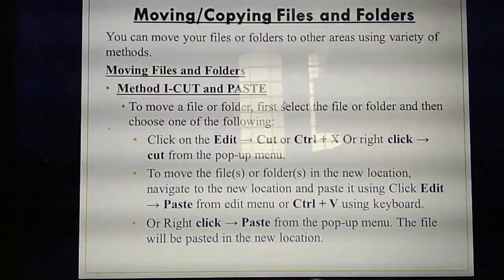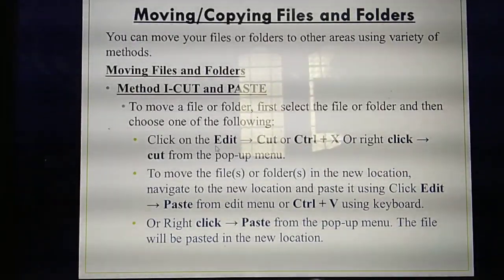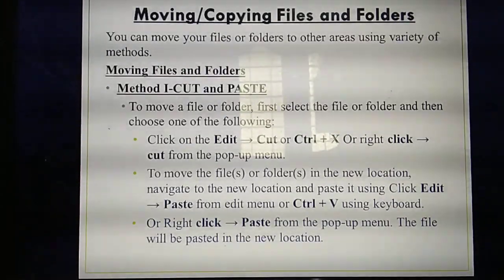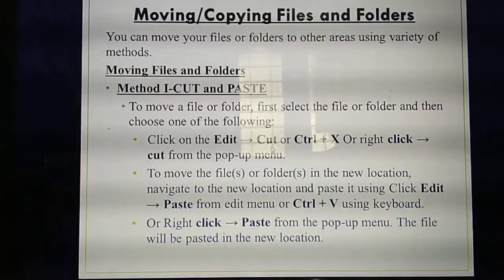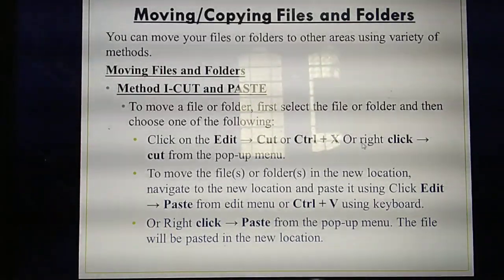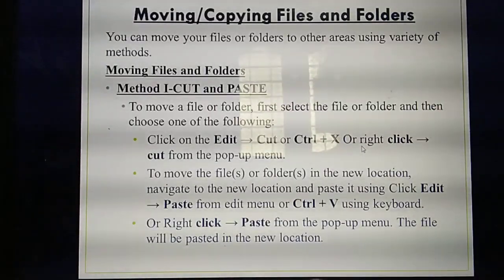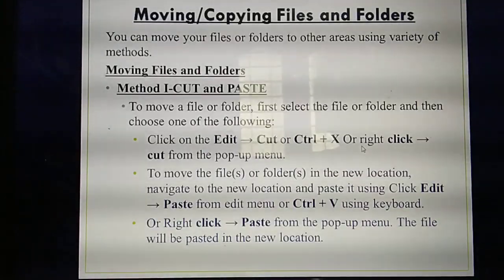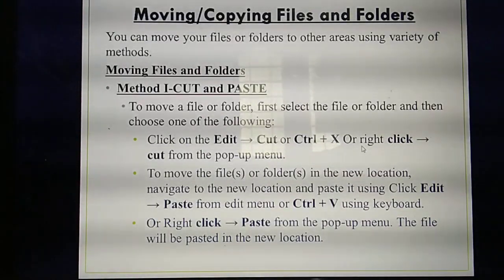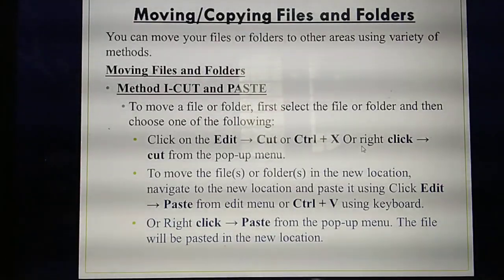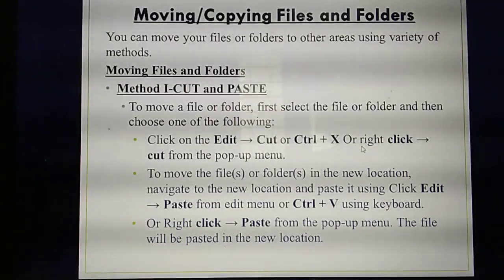First you need to select the file or folder, then select the edit menu. From the edit menu, what option do you need to select? Cut option. What's the shortcut for cut? Ctrl X. This is the one method. The next method is, you need to right click on the folder or file. If you right click, a lot of menus will be displayed in the pop-up menu. From the pop-up menu, you need to select which option? Cut option. Okay. So now you have cut the file.